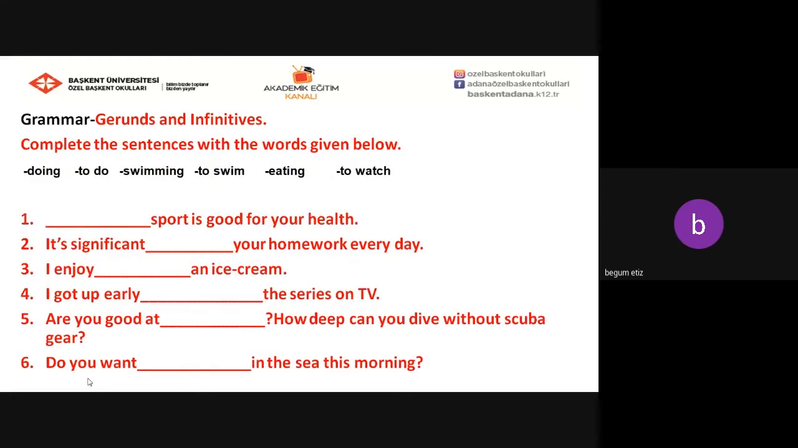Okay, now you're going to complete the sentences with the words given below. As you can see here, there are totally 6 questions. You just need to complete these sentences with the words given below.